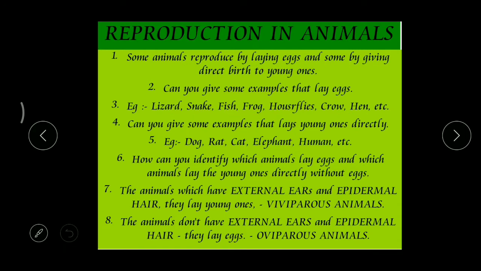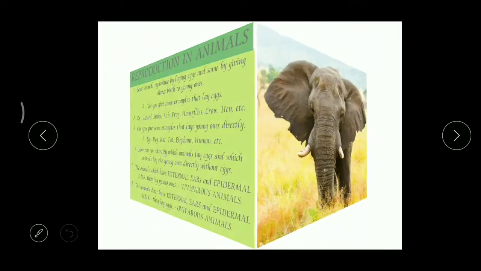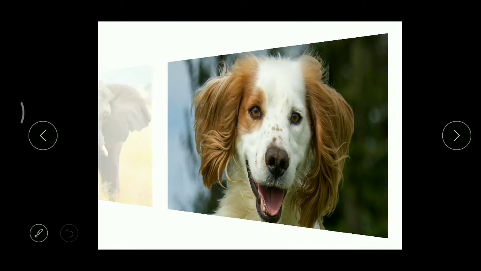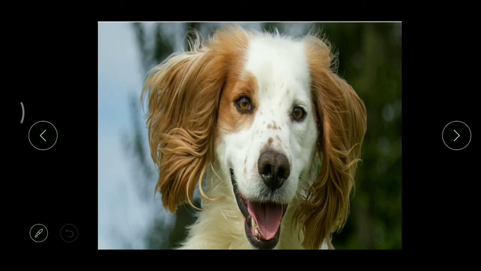And here we can find some pictures. See, what is this? Yes, an elephant. If you carefully observe this elephant, you can find its external ears, right? Then this is a dog. In a dog also we can find very long external ears, right?